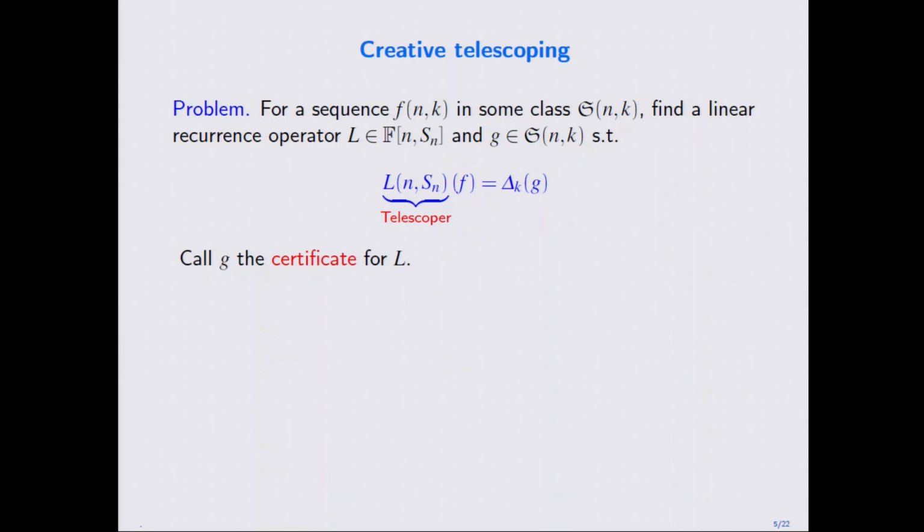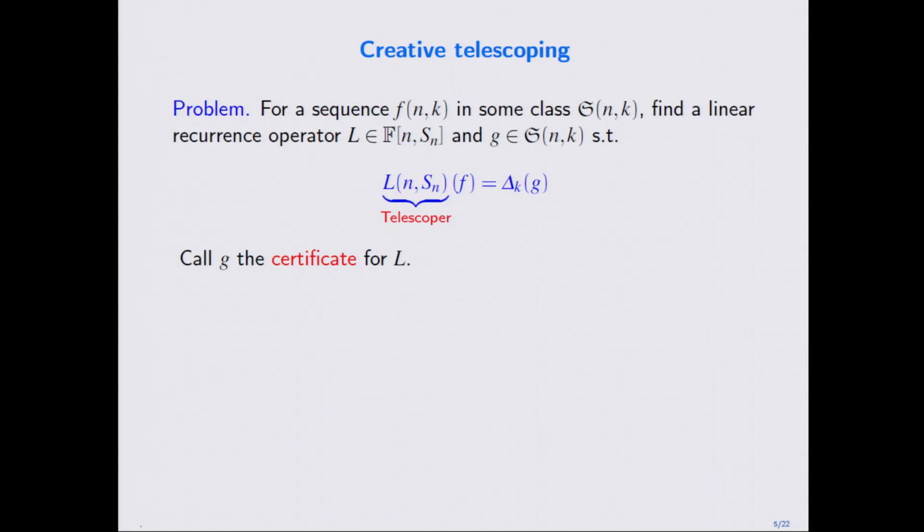If you have another extra parameter, say n, maybe you can do something with this n to make creative telescoping. For instance, one option is to find a linear recurrence operator with polynomial coefficients, so that you apply this operator to the given summand and make it a telescoping sum, a difference of another term.